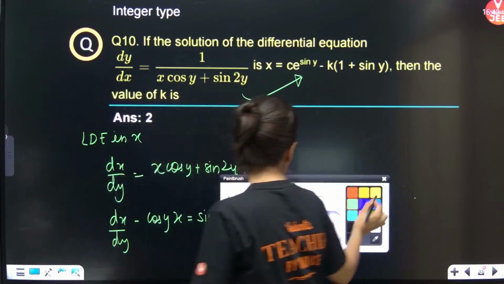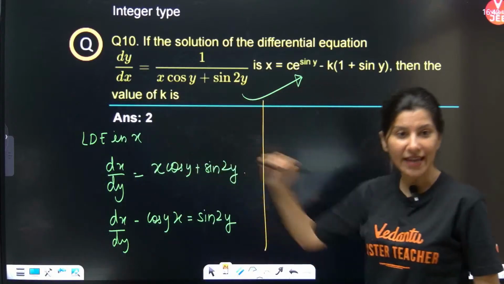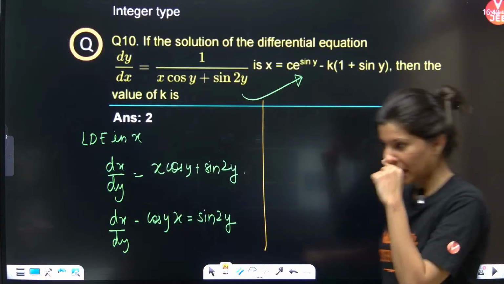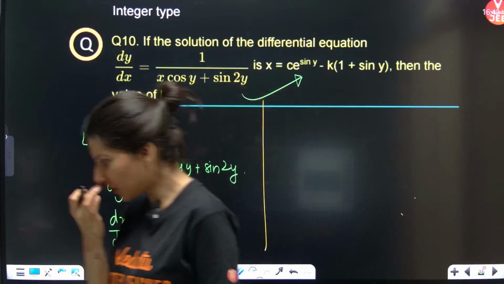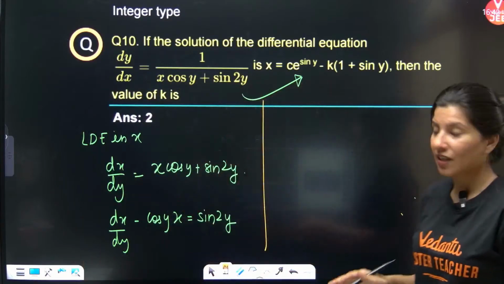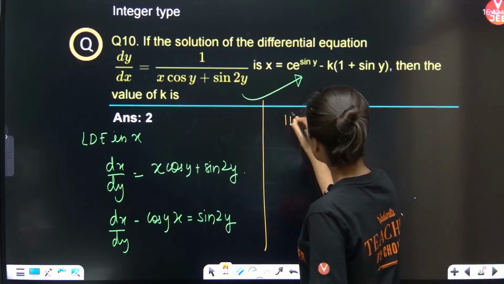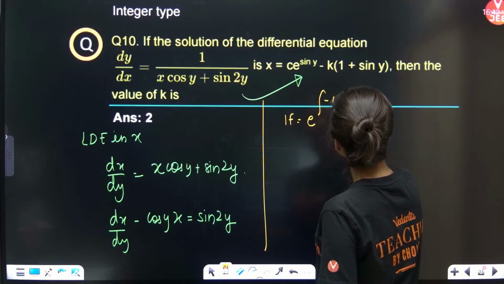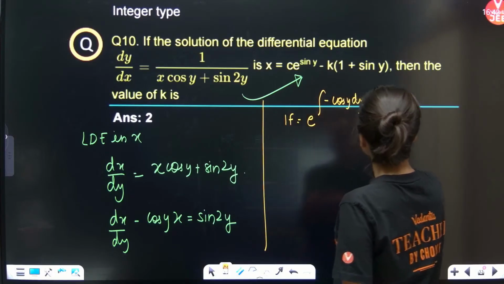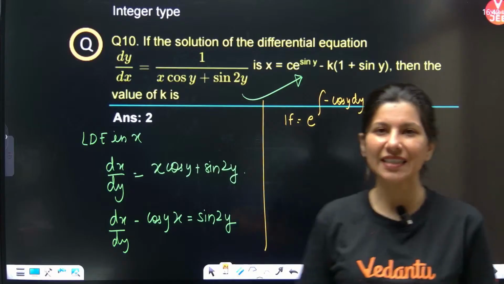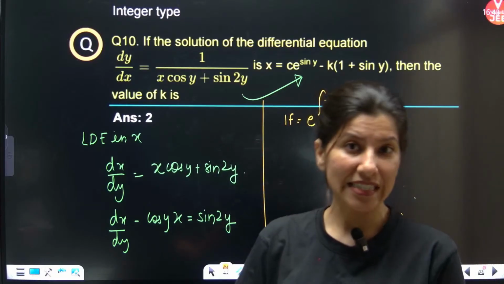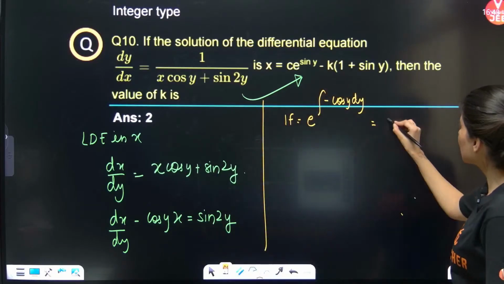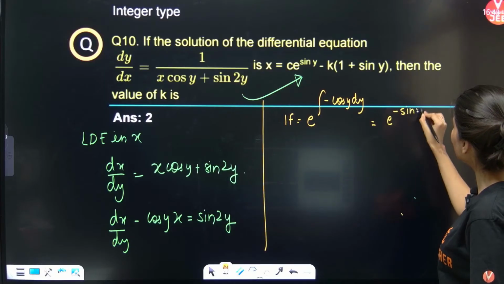So this looks like a linear differential equation in x, not in y but x. So first thing is integrating factor you need to calculate, e power integral of minus cos y dy. Integration of cos is nothing but sin. So it is going to give you e raised to power minus sin y.